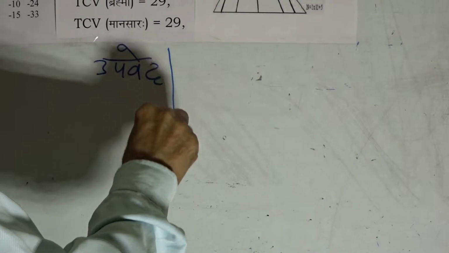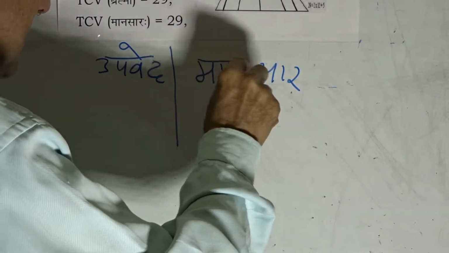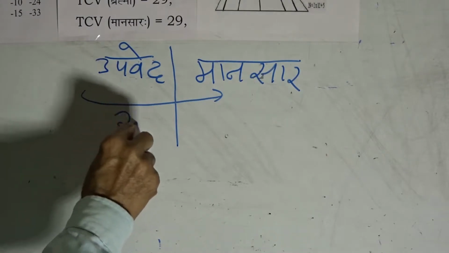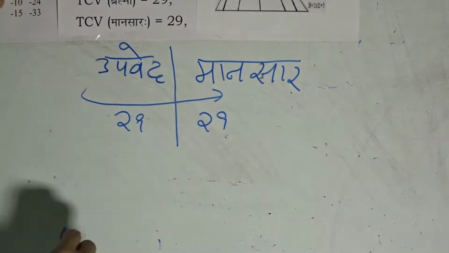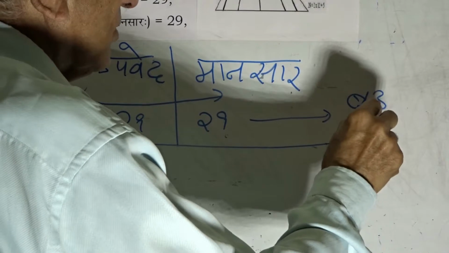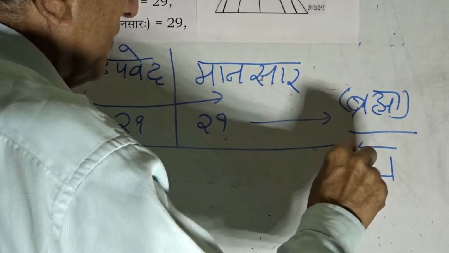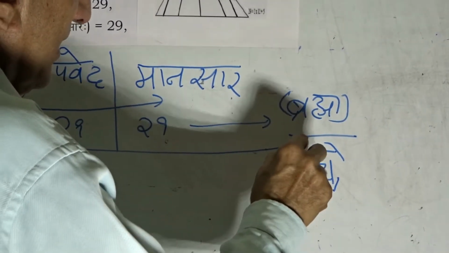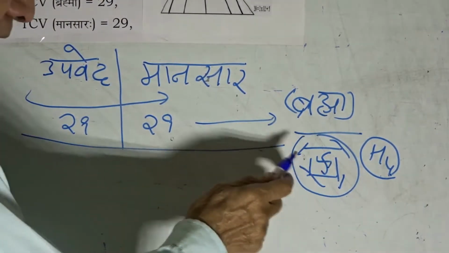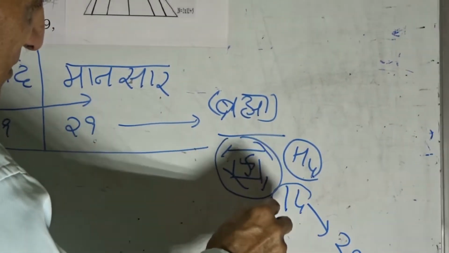This Upaved takes us to its scripture Mansar, and this format which is taking us to Mansar is actually maintaining value 29. This maintenance of value 29 is actually taking us to the formulation Brahma. The formulation Brahma takes us to the overlord of real 4 space, and the features of the idol of Lord Brahma are parallel to the features of hypercube 4, and it is this format and these values of 14 taking us to value 29 as a remanifestation process.